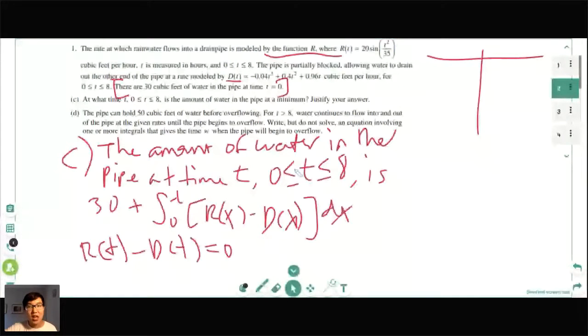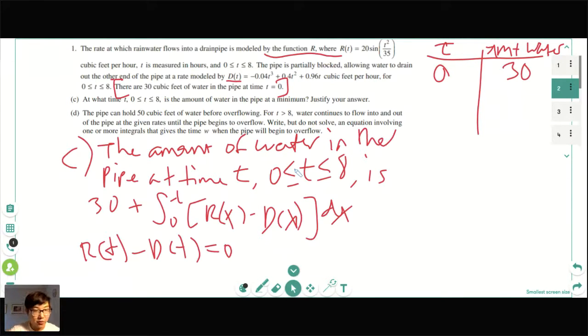They're cool with that. So for this one, I would create a t-chart, T, and then something like amount of water. And I wouldn't shorten it on the real thing. I'm just shortening because I'm kind of out of space. So then I would plug in my values for my calculator. At time 0, the amount of water is 30, and that's actually given, that there's 30 cubic feet of water at time t equals 0.